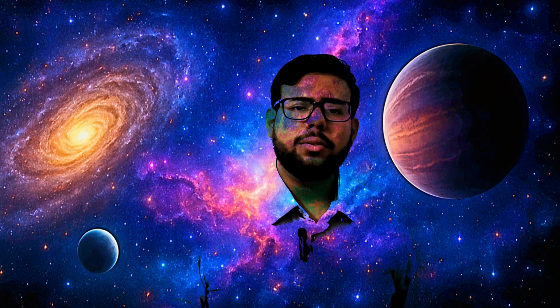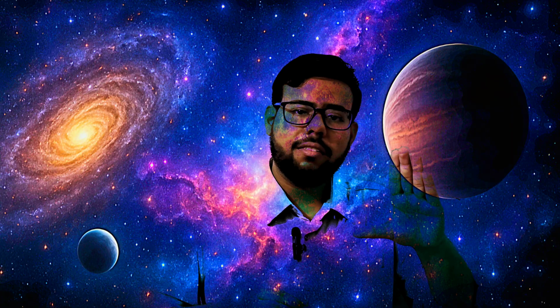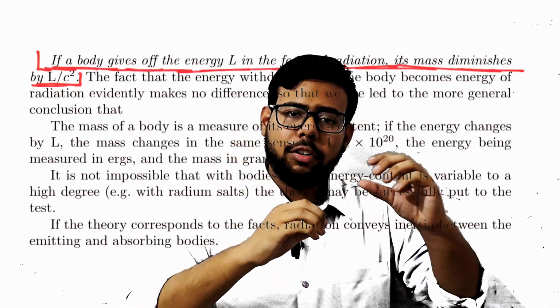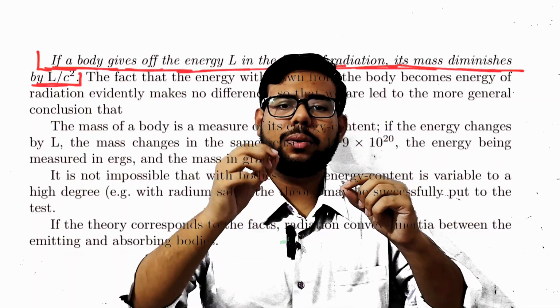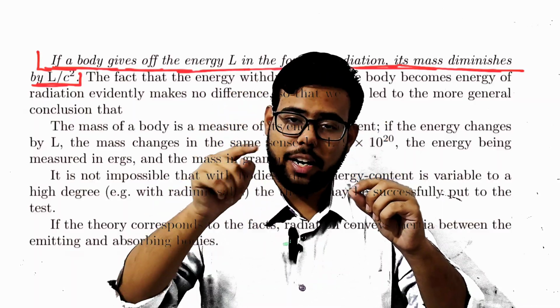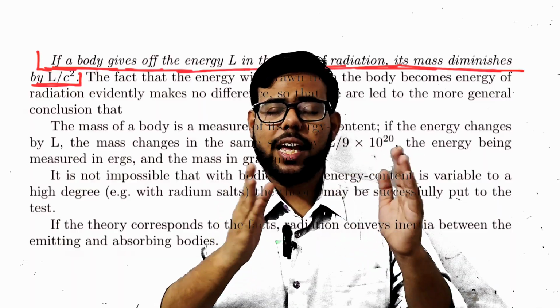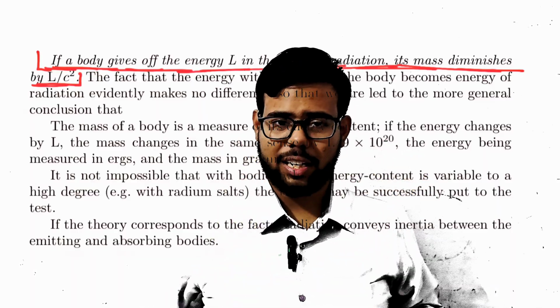So let's assume that you have a body of mass capital M, right? And it emits some energy in the form of radiation, and suppose the magnitude of that energy was capital L, right? So according to Sir Albert Einstein, that body will lose some of its mass and that mass will get converted to that radiation, and the magnitude of the mass diminished is equal to capital L, that is the energy of that radiation, divided by c square. So basically it is accounting for the mass defect of that body, right?